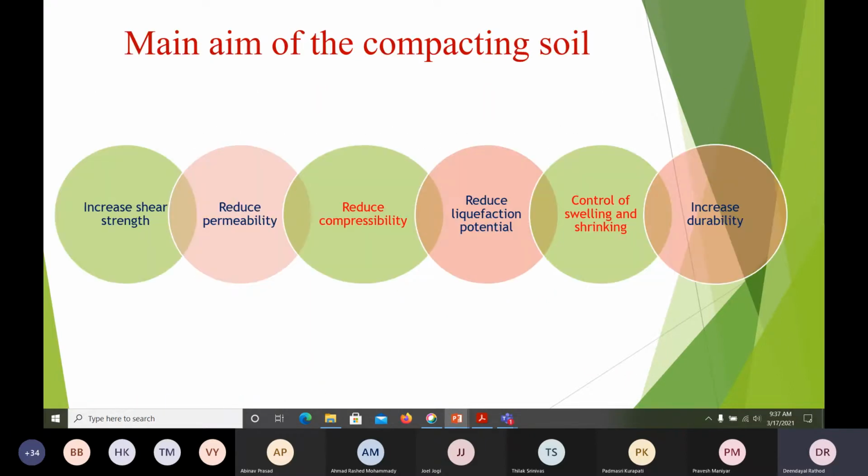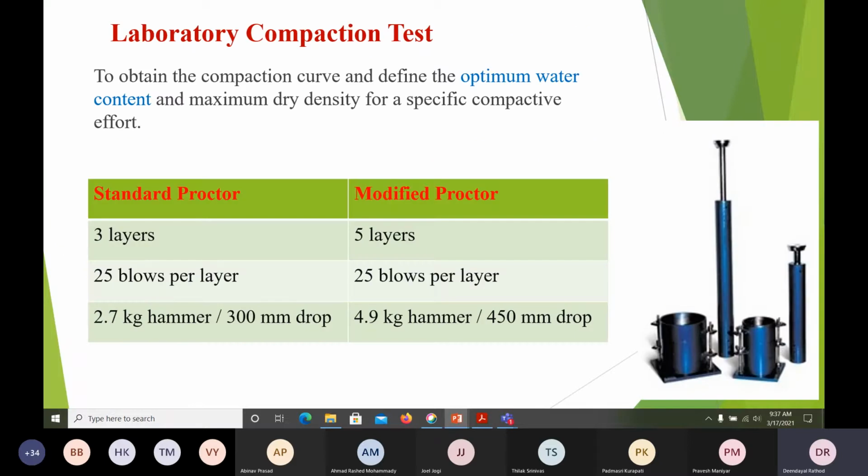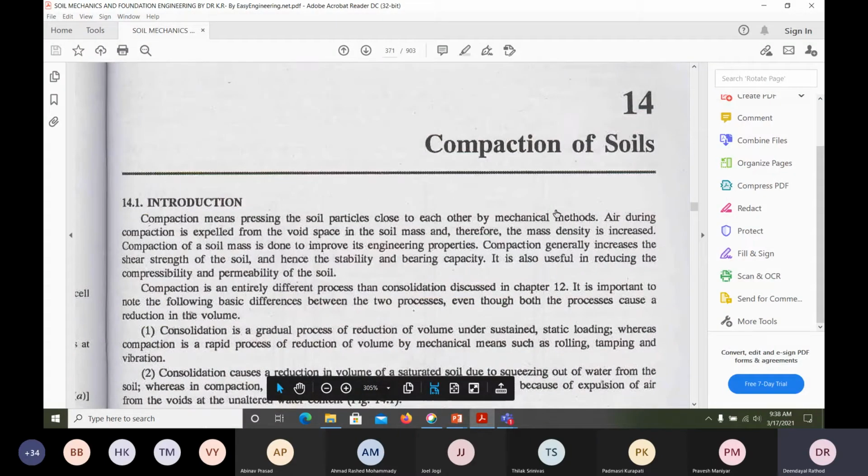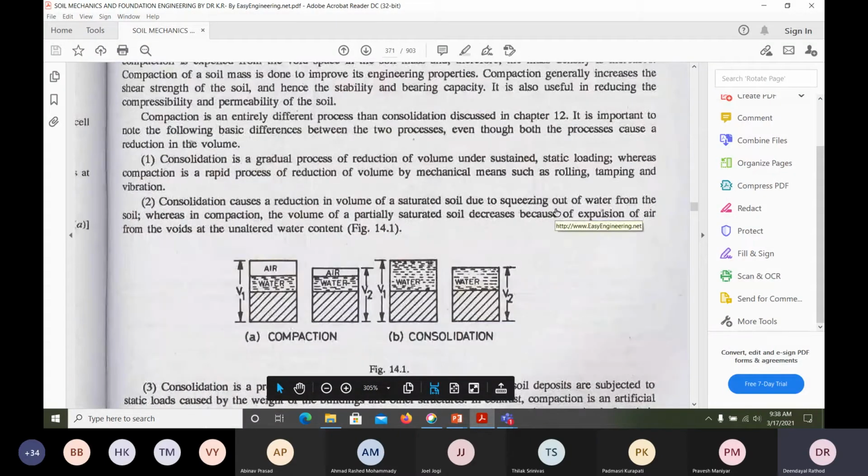So what is the main aim of the compaction? To increase the shear strength, to reduce the permeability, to reduce the compressibility, to reduce the liquefaction potential. These words may be new to you. And to control the swelling and shrinkage behavior, to increase the durability and so on. So generally we find out how much water is needed. First, before going to the field, we will do the test in the laboratory.